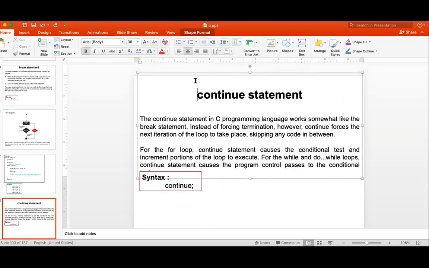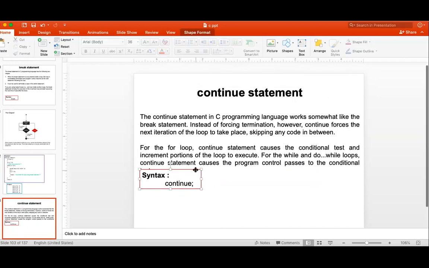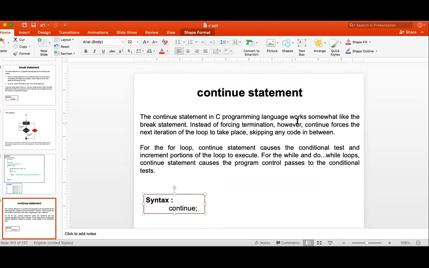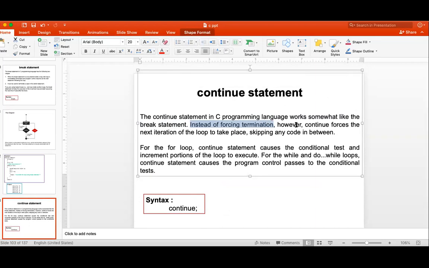Now the continue statement means the language works somewhat like a break statement. Instead of forcing termination, continue forces the next iteration of the loop to take place, skipping any code in between.